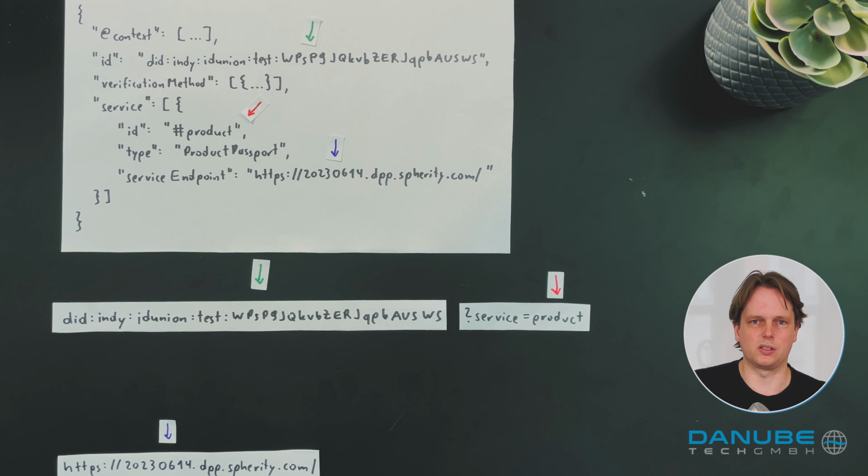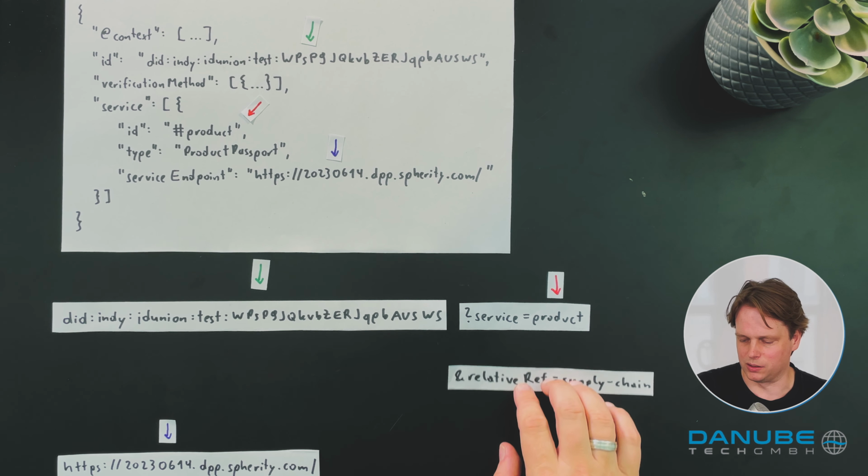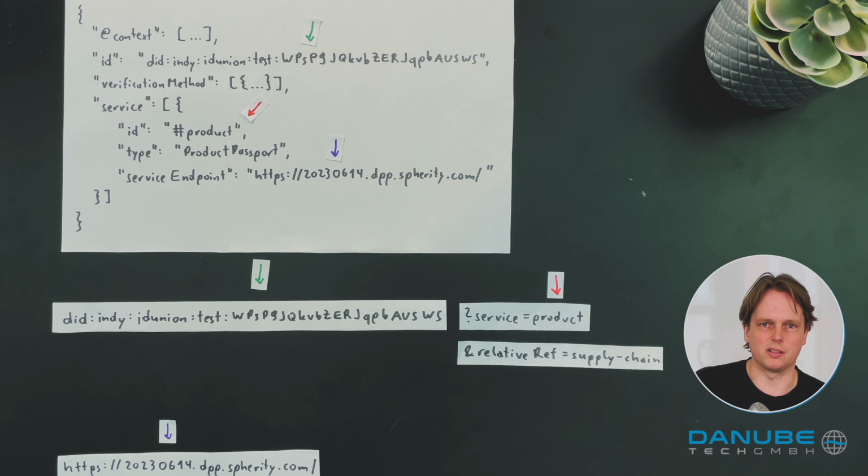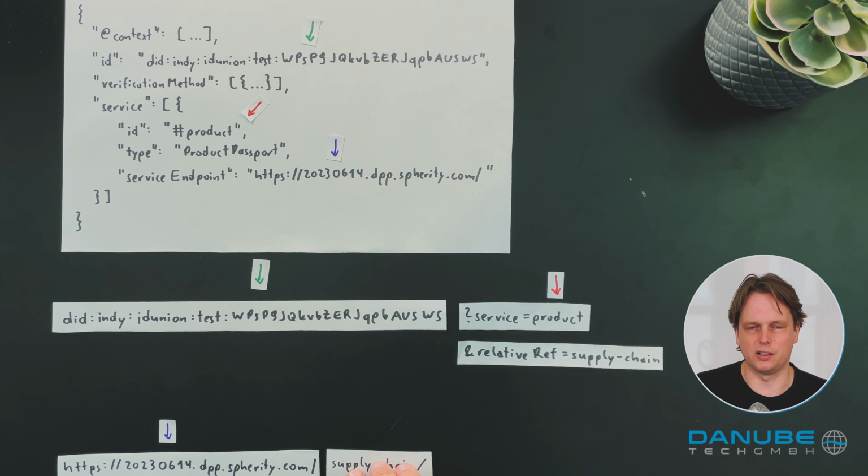However, there are also some additional features that can also be used. For example, it would be possible to append another DID parameter called relativeRef to the DID URL. And in this case, the result of the dereferencing process would be the same service endpoint with that relative reference appended to the result. This basically means that DID URLs can be used not only for identifying a single service endpoint, but also as a root of an entire namespace.